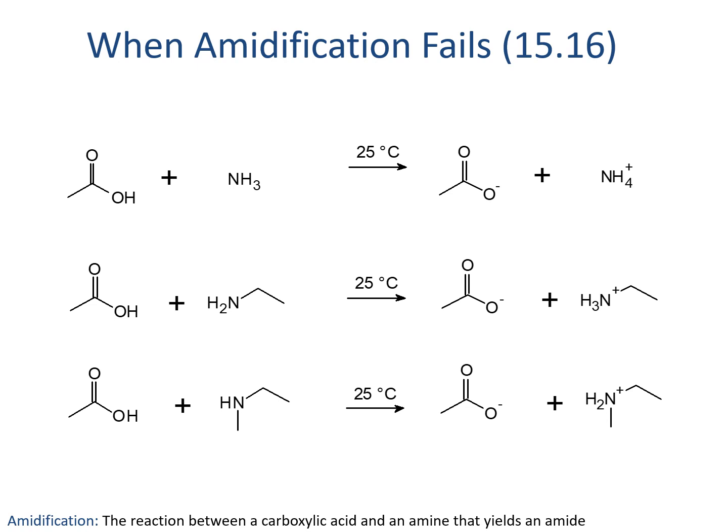There are many conditions where we'd see the acid-base reaction instead of amidification. It's common practice to indicate room temperature for these reactions, either with the letters RT for room temperature or as 25 degrees Celsius like we have shown here, which is about the same as 77 Fahrenheit. In these cases, notice that every one of these carboxylic acids becomes the carboxylate, and every one of the amines becomes the ammonium.